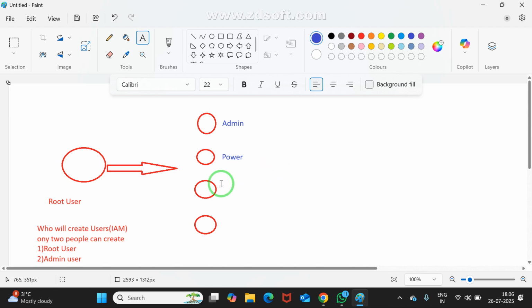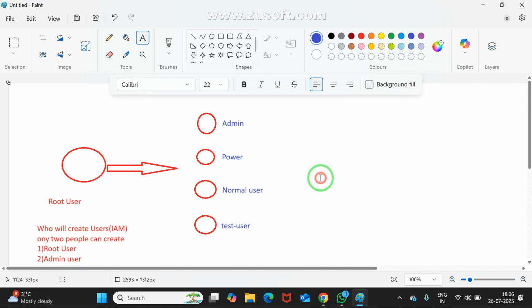This user may be the power user. All are IAM users only. These four are IAM users, but he is the administrator, he is the power user, and he is maybe our feeling a normal user. You may ask me what is the difference. One particular name I am taking, the username is test user.